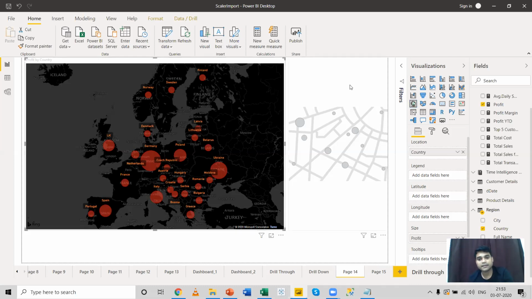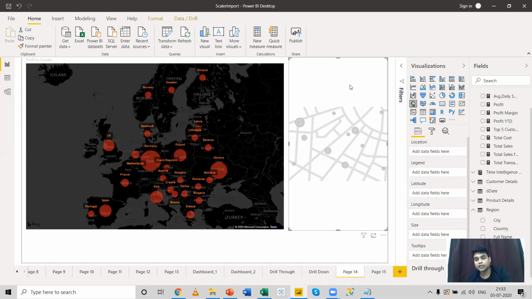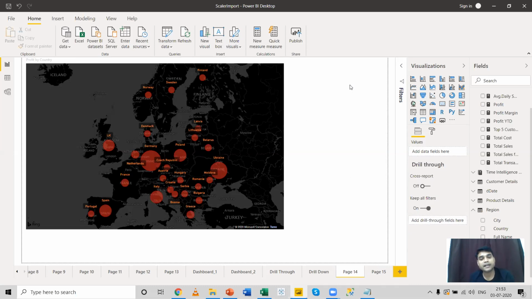Well, let me clear my screen. So this was all the agenda that I wanted to discuss today. In my next session, I'll be continuing my discussion on reports and dashboards, and I'll be talking about how you can schedule refresh and how you apply security, row level security, in your data. I hope I was able to clear all the points that were mentioned in the pipeline for today's agenda.